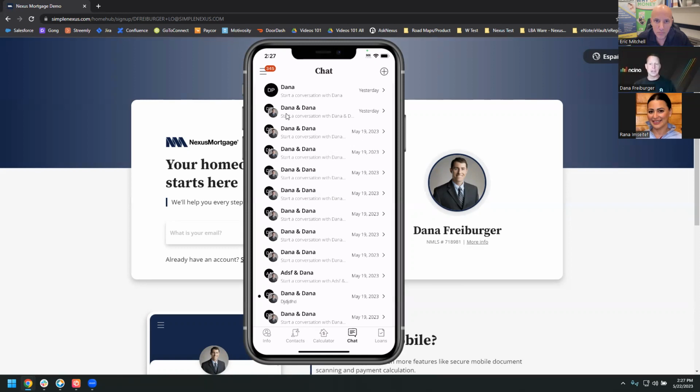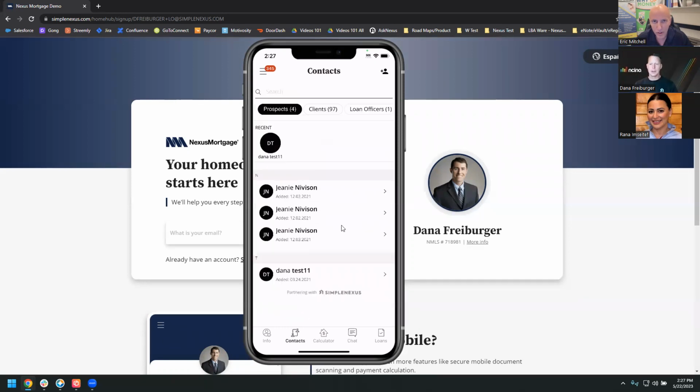And then that real estate agent will be able to chat with your borrowers as they're going through the different milestones and the different stages of their loan file. Okay. And then contacts, is that only contacts in the loan, or as a realtor, am I able to customize contacts? Like, can I put in my favorite handyman? What does that look like?